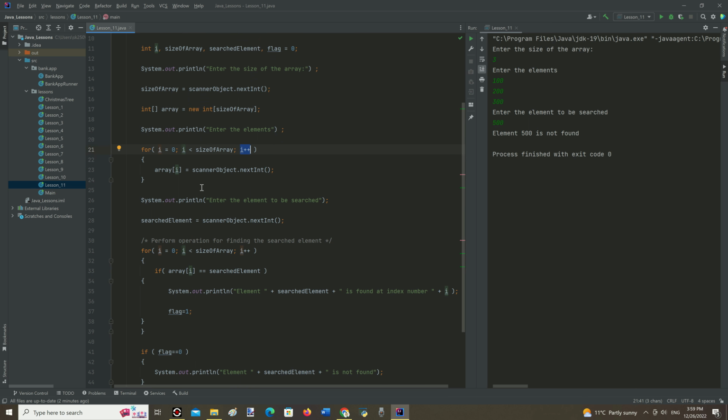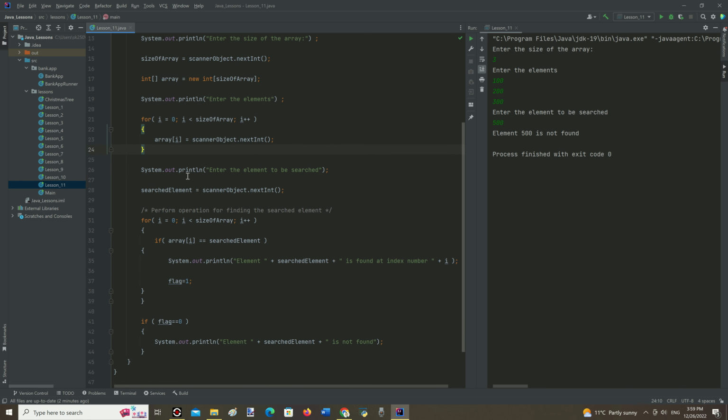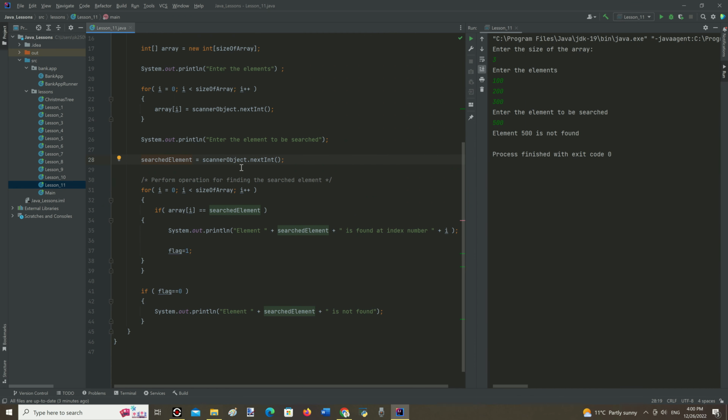So this line of code will be executed 3 times for getting corresponding values for each index from 0 to 2. Then the array is completed and the program asks about the element to be searched. Then it gets the user-defined value via the scanner object and assigns it to the variable named searched element.